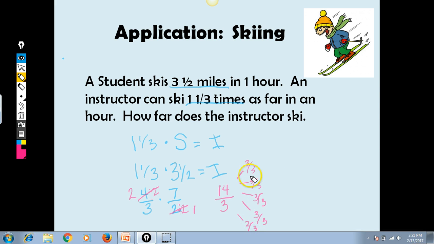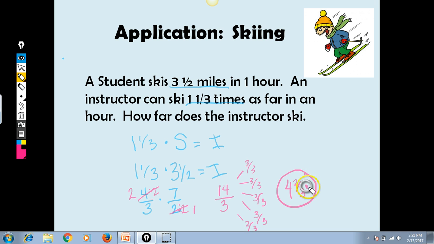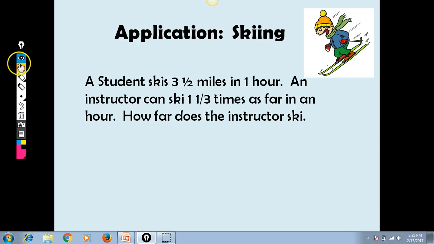So I have 1, 2, 3, 4 wholes and 2/3 left over. So 4 and 2/3, and don't forget your units, miles. Now remember this problem, because the next guided practice or quick check problem talks about the same thing, 3.5 miles in an hour. So keep that in mind. We're going to need that information for the next one.